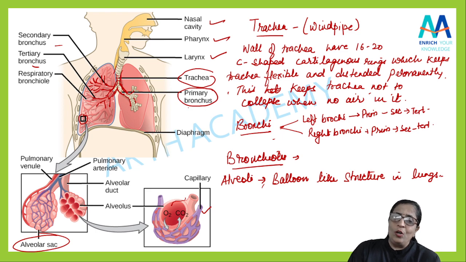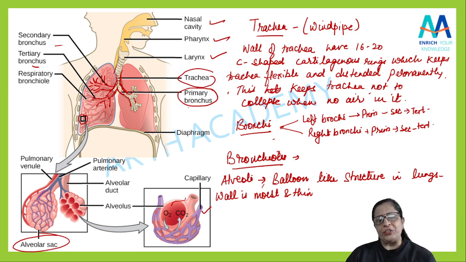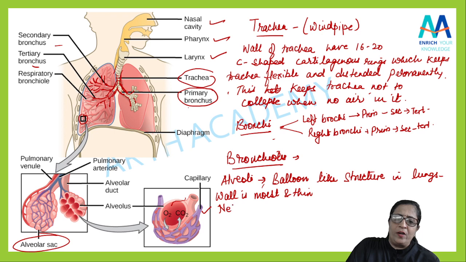So the wall of alveoli is moist and thin, so that the diffusion of gases can take place properly. Then there is a network of blood capillary. Network of blood capillary, it surrounds the wall of alveoli.